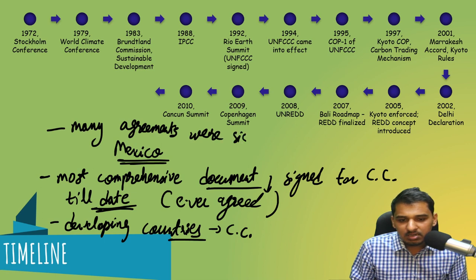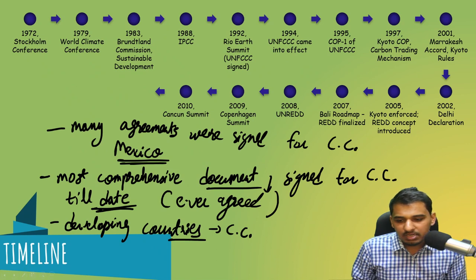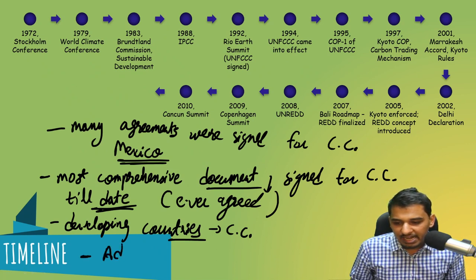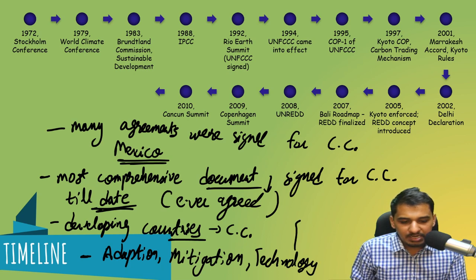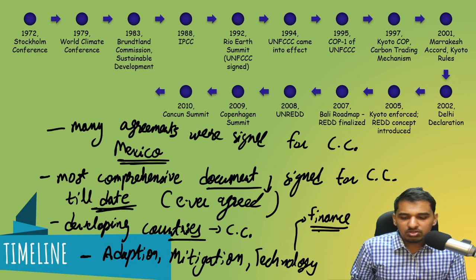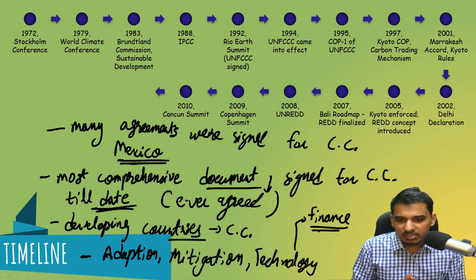Some of the focus of this conference was adaptation, mitigation, then technology and finance. I'm writing it here because of the space crunch. So these were the focus of this conference.